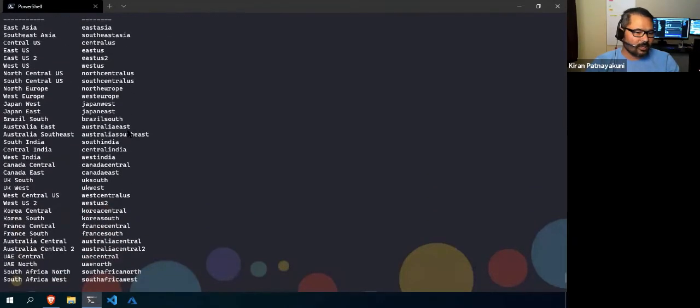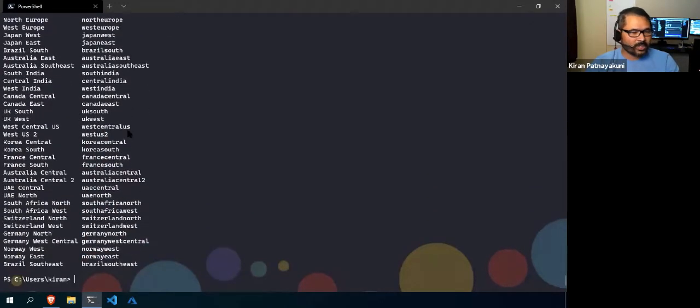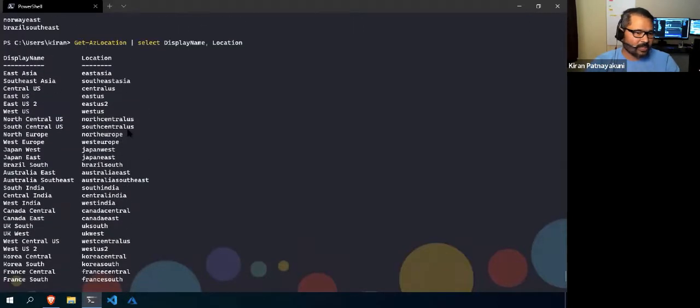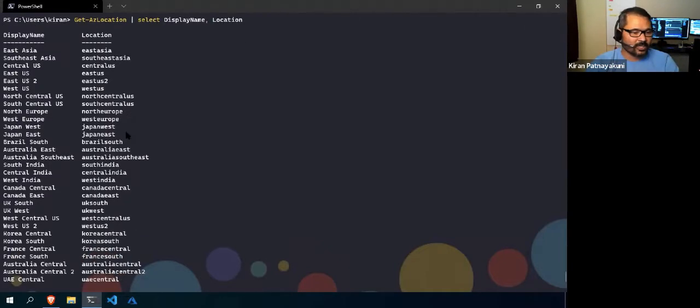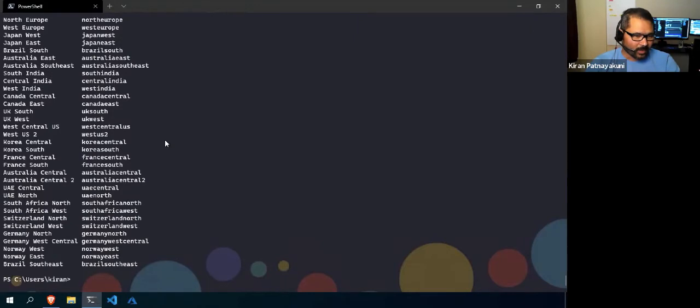Right, these are all the locations where Azure is providing its services. Based on your requirement, you can choose any of these locations. You don't need to worry about which location. There are many locations, how could I remember them all? You don't need to remember. Use this cmdlet to fetch all the information. So this way we can fetch the locations.